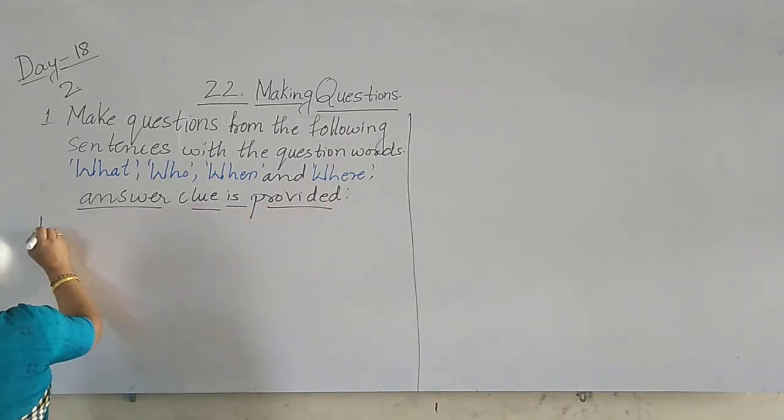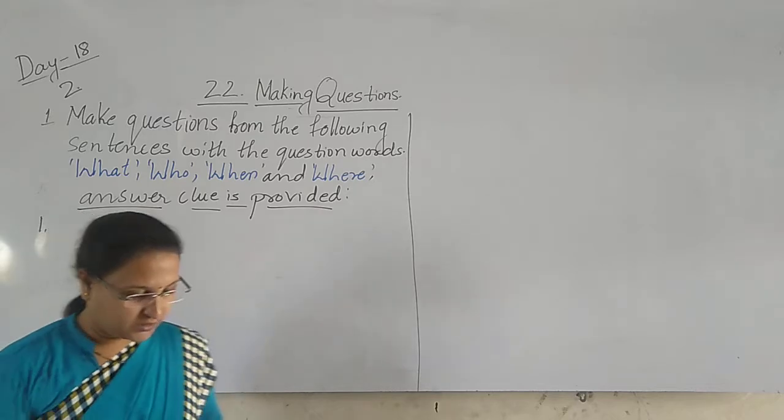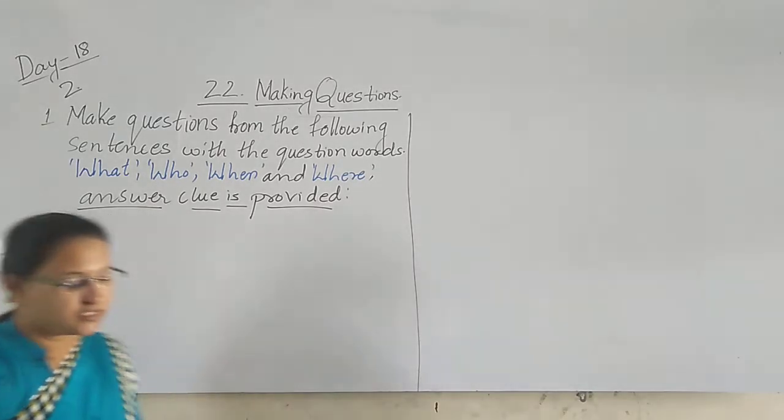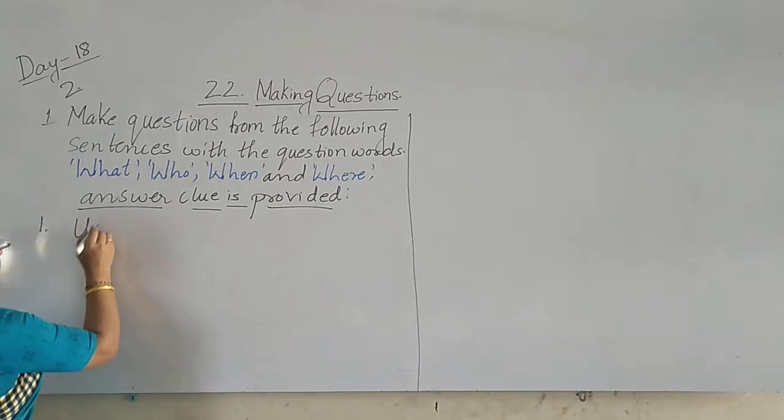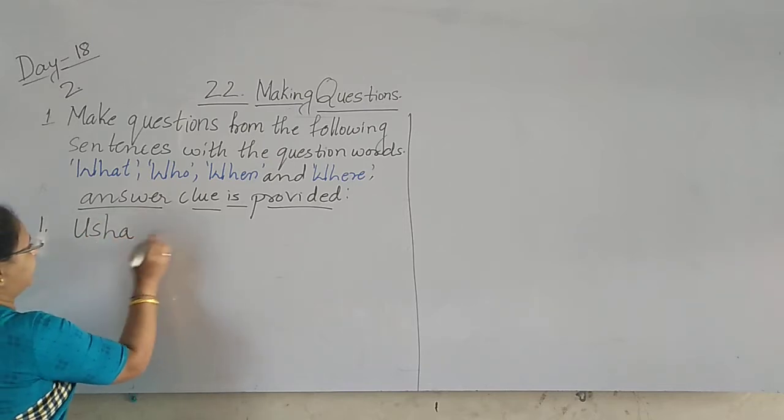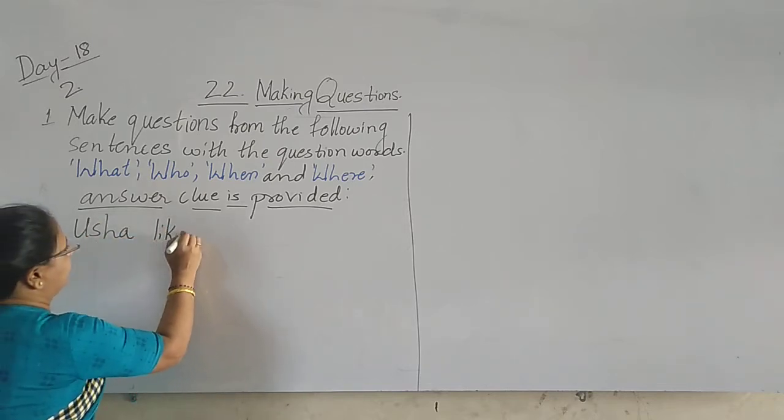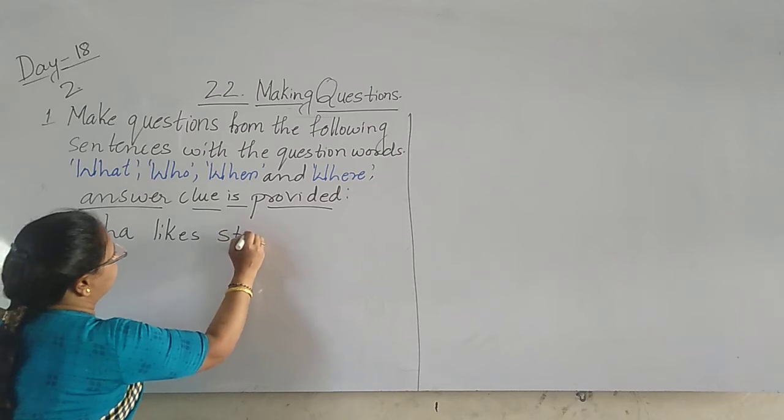So here, first one. Usha likes stories. Name of the person, U capital. Usha likes stories.